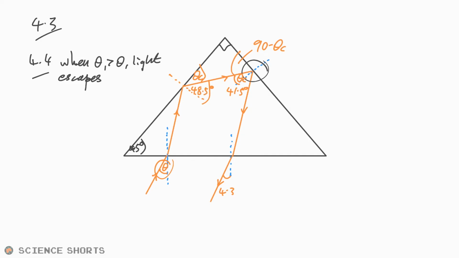If that's 48.5 degrees there, then that's going to be 48.5 degrees there too.